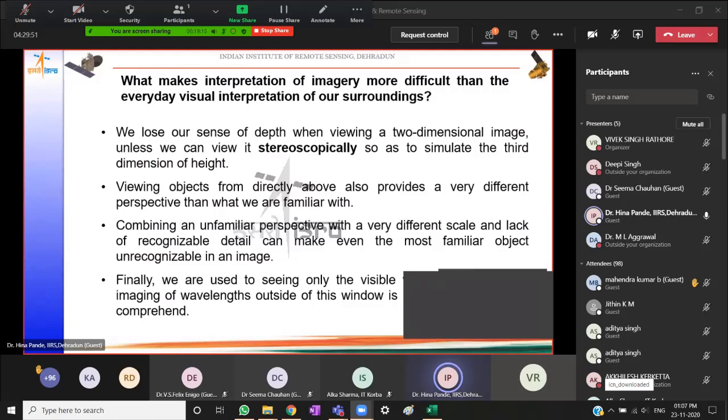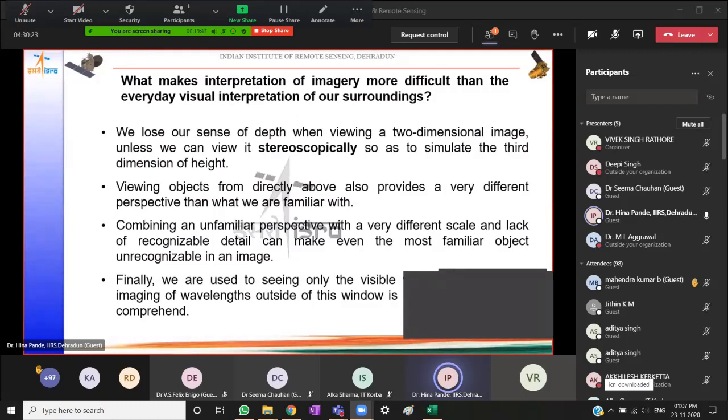So we need to imagine how these objects that we see every day, like trees, agriculture fields and buildings, would look when I get a view of these from a sensor which is getting a vertical view from directly above them. Combining this unfamiliar perspective with a very different scale and lack of recognizable details can make these very familiar objects unrecognizable in the image.